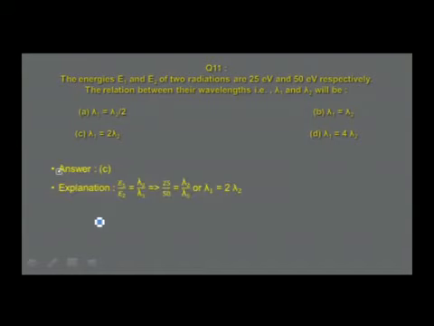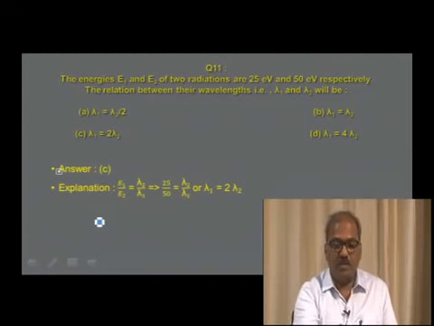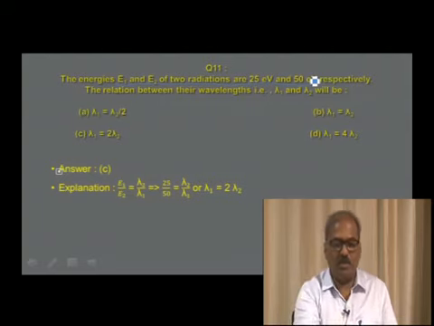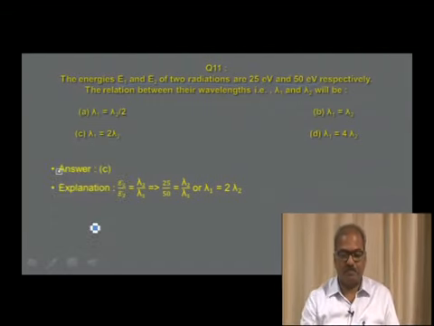The answer I have given: E1 by E2 is equal to lambda 2 by lambda 1, where E1 and E2 values are given as 25 electron volts and 50 electron volts. Substitute the values in this expression. 25 by 50 is equal to lambda 2 by lambda 1, or simplify, you get lambda 1 is equal to 2 lambda 2. Therefore the answer is in option C. So therefore we go to the next question.